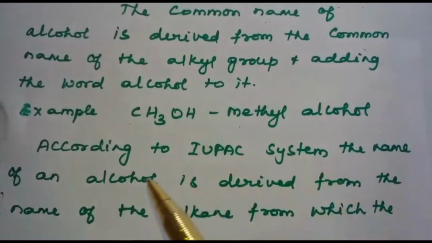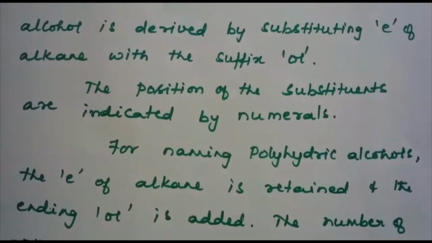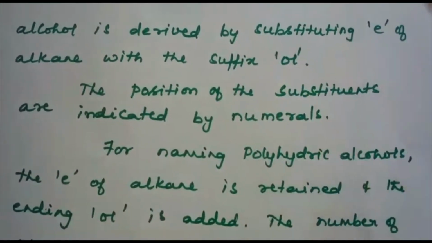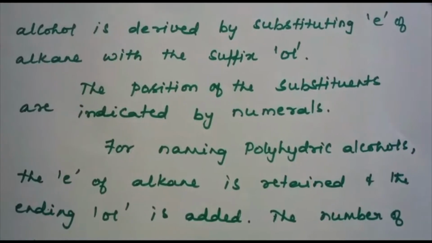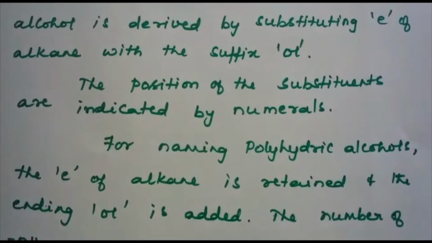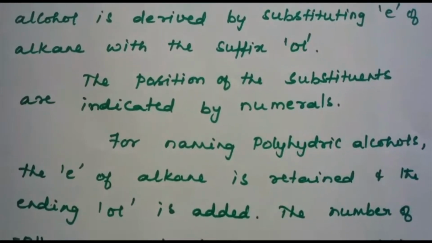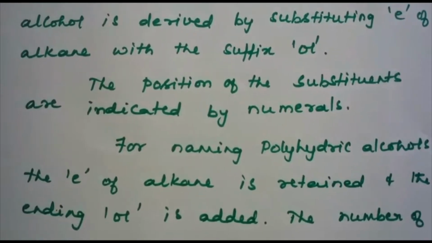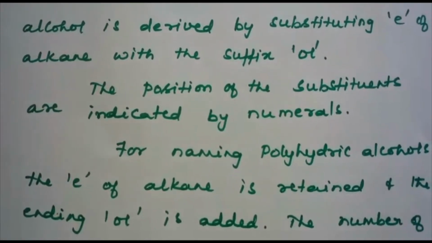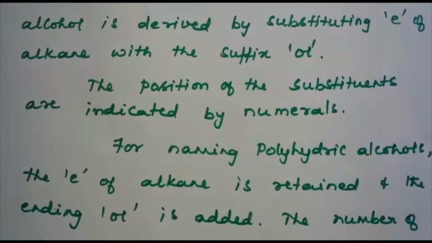According to IUPAC system, the name of an alcohol is derived from the name of the alkane from which the alcohol is derived by substituting the E of alkane with the suffix OL. For example, if the formula is CH3OH and you want to write the IUPAC name, the E of alkane is replaced by OL. CH4 is methane. One hydrogen atom of methane is replaced by OH. So, in methane, the E is replaced by OL. That means the IUPAC name of the alcohol is methanol. The position of the substituents are indicated by numerals.